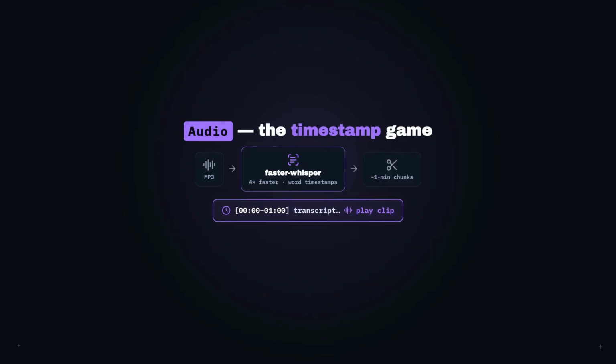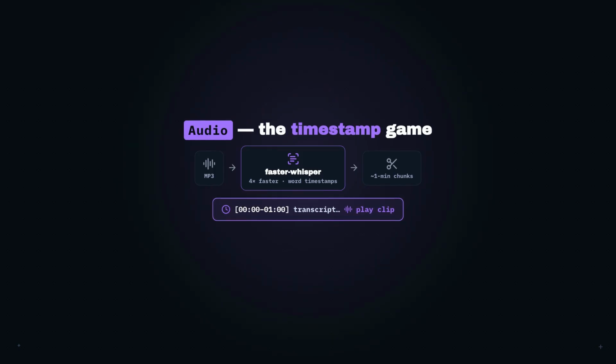And the magic step: stamp every chunk with its start and end time and a link back to that exact clip. Now, when you retrieve, you don't just get text, you get: here's the answer, and here's the 10 seconds of audio it came from. That's attribution you can actually trust.